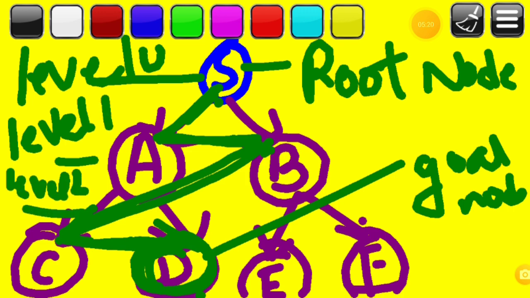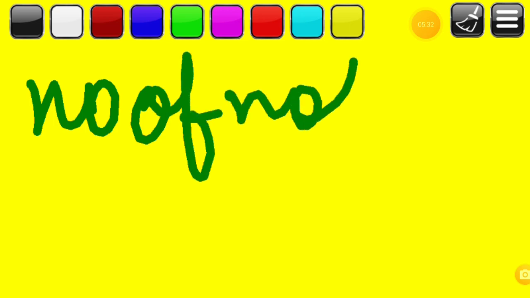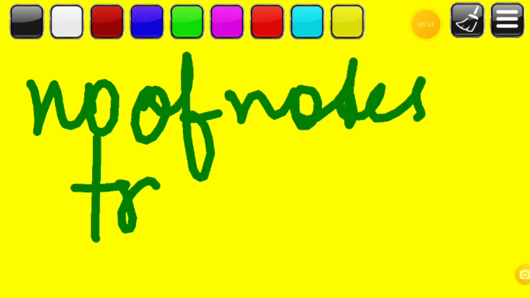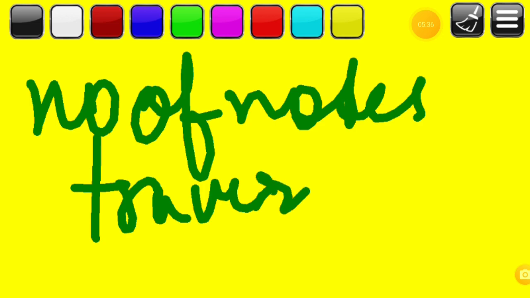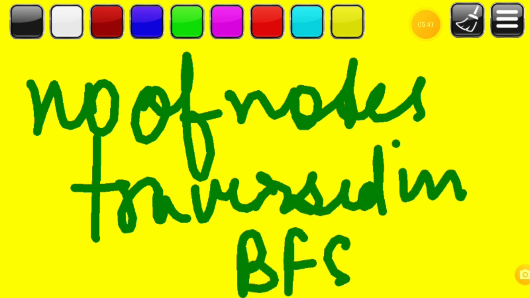The time complexity of this BFS is obtained by the number of nodes traversed in the breadth first search until we get the shallowest node.